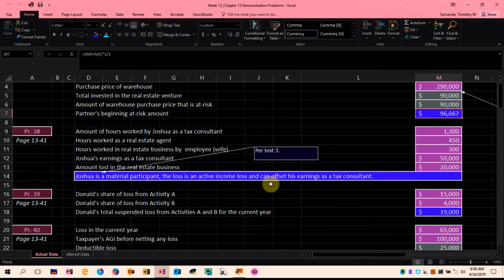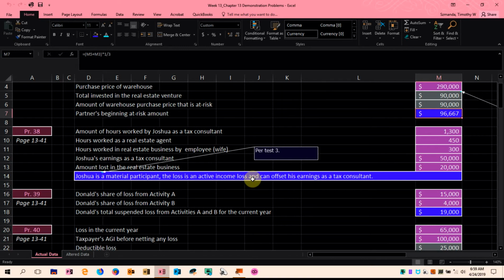Well, we need to determine whether he is a material participant. Because if he's not a material participant, then the activity is passive, and it would be subject to these passive loss rules we've been discussing. However, it turns out that Joshua does pass test number 3, listed in the text. And test number 3, which is listed at the top of page 1310, if you're following along, says that the individual participates in the activity for more than 100 hours during the tax year, and the individual's participation is not less than any other individual.